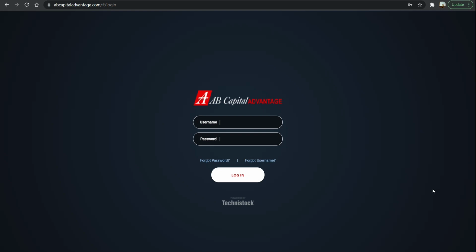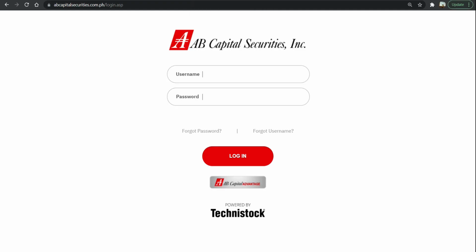Now we will have a walkthrough of one of the best and trusted brokers with which I am doing my transactions, which is AB Capital Securities. What I love about this platform is that they have two platforms. If you are just starting out or newbie pa lang in the market, you can use this AB Capital Classic view, a very straightforward and non-overwhelming view.